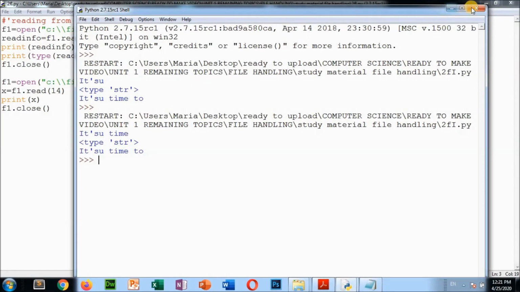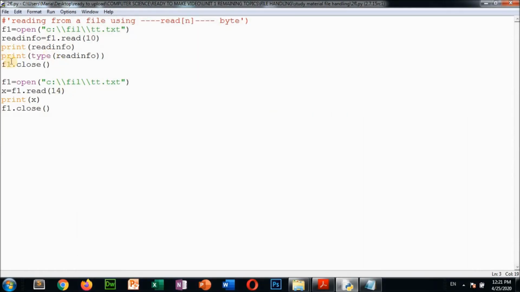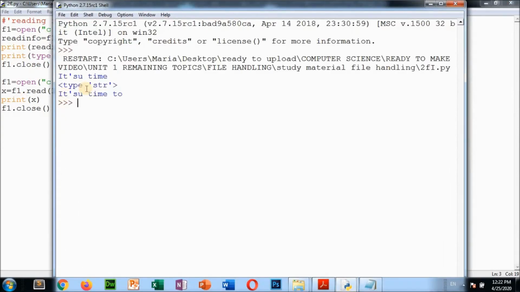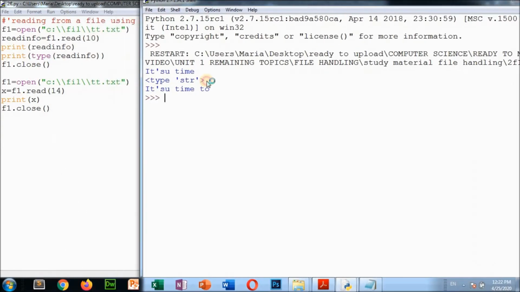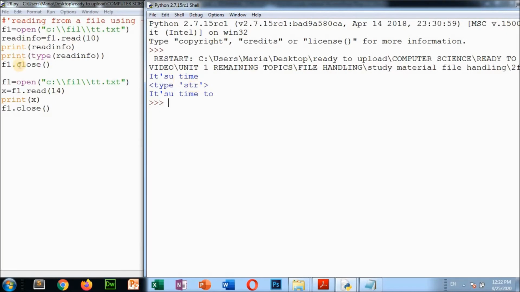Clear? So like this. After that, what we are doing is print(type(read_info)). It will display the type of read_info. So now again F5; see, the type is string, str means string. After that, f1.close() will close the file, this file is finished.